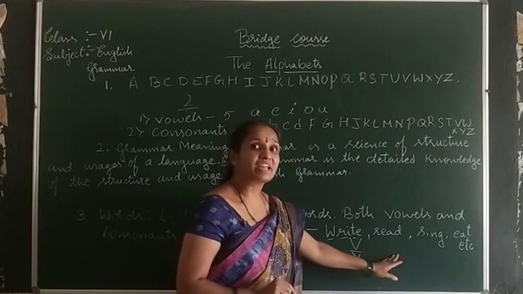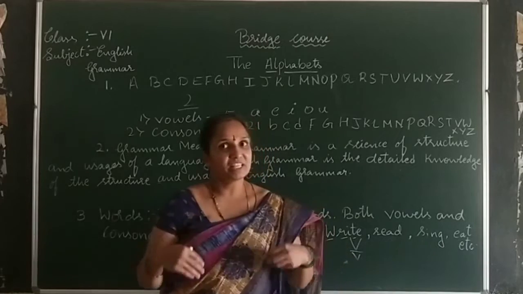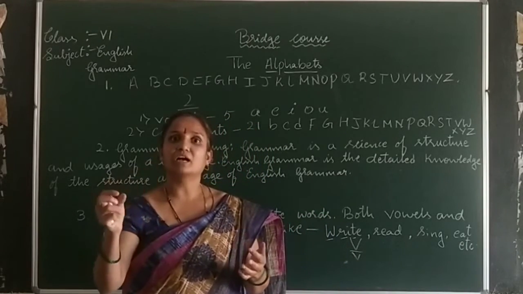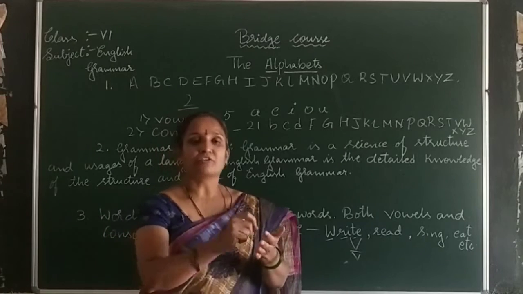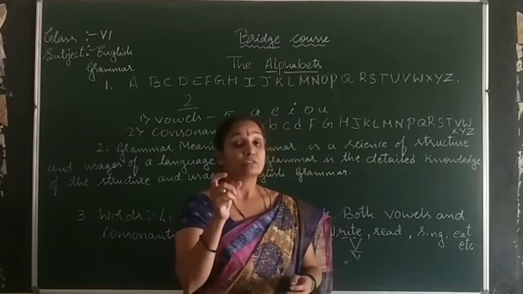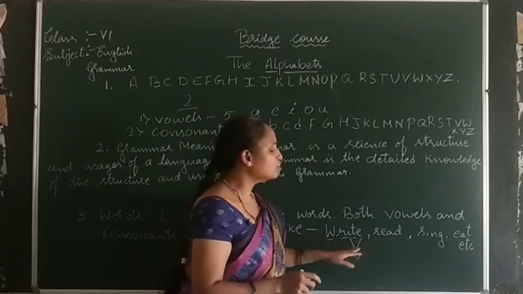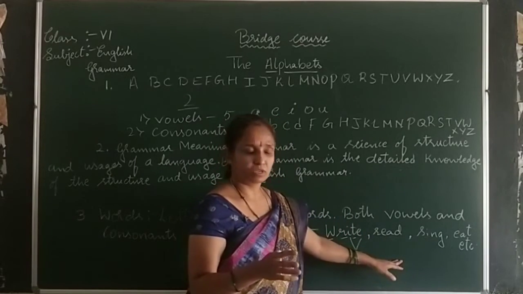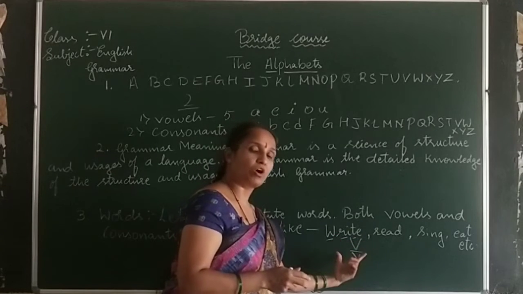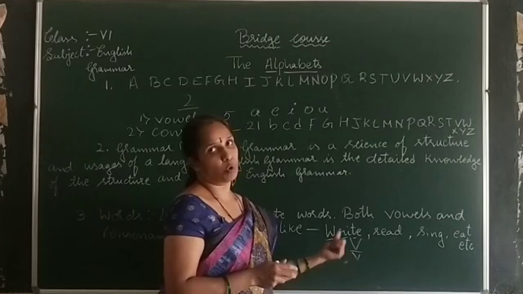Another one, read. Because we teachers will be giving you homework: write the question 3 times, read this poem 5 times. These are words you use very regularly. So how have we formed the words? With the help of consonants plus vowels.